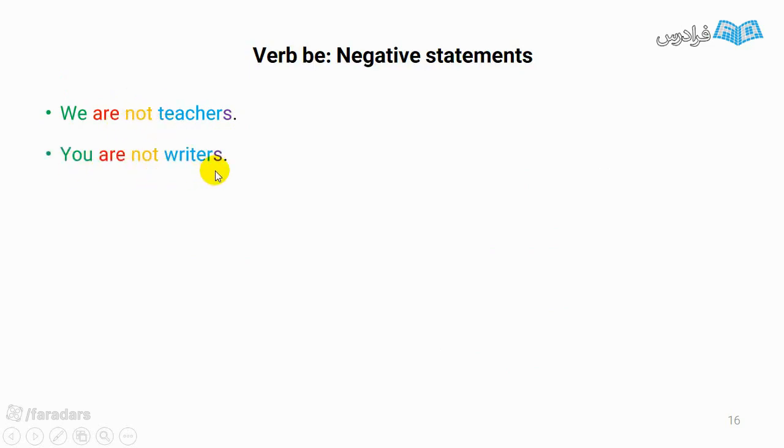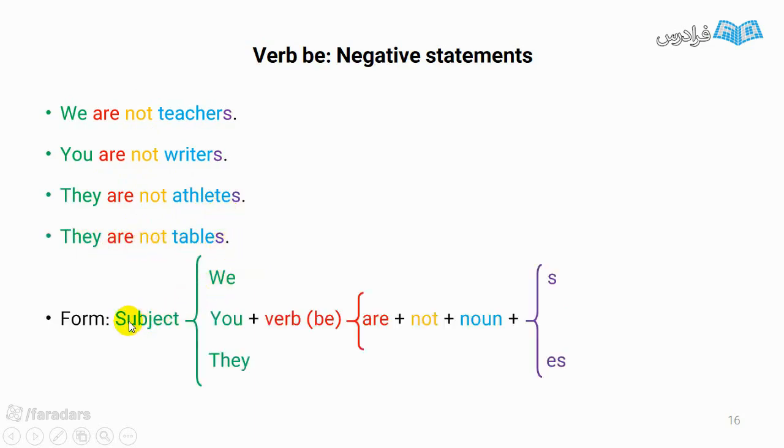You are not writers. They are not athletes. They are not tables. What is the form? They start with a subject: we, you, they. As all of these subjects refer to a group of people or things, we have to use are, and then not, and the plural form of the noun.